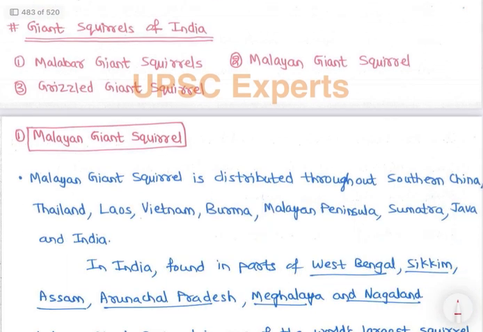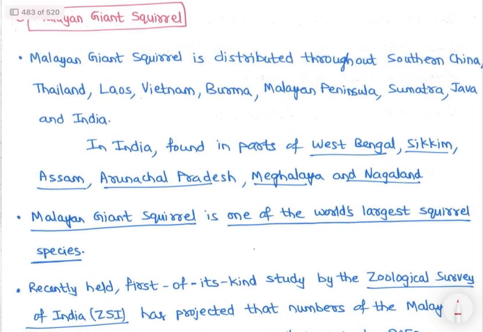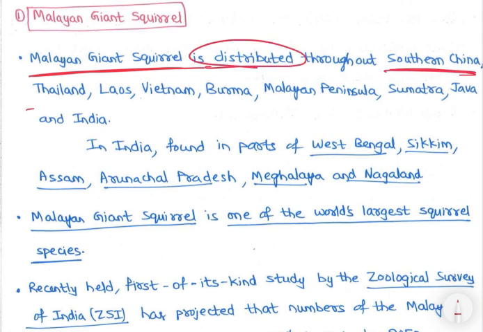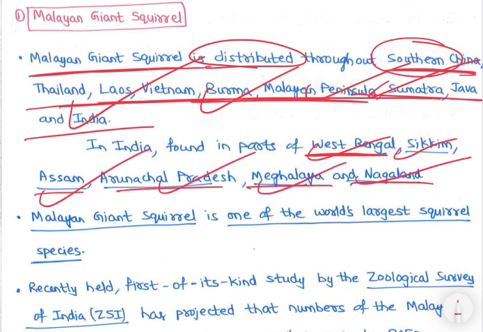Then there are giant squirrels. So giant squirrels of India, right? In India we have Malabar giant squirrel, Malayan giant squirrel, and grizzled giant squirrel, right? So Malayan giant squirrel is distributed throughout southern China, Thailand, Laos, Vietnam, and the Malay Peninsula, right? Then in India, found in parts of West Bengal, Sikkim, Assam, Arunachal, Meghalaya, and Nagaland. So basically it is in the northeast, right?